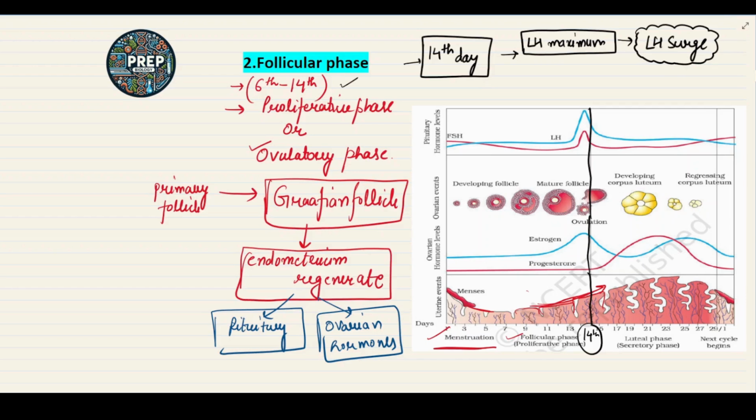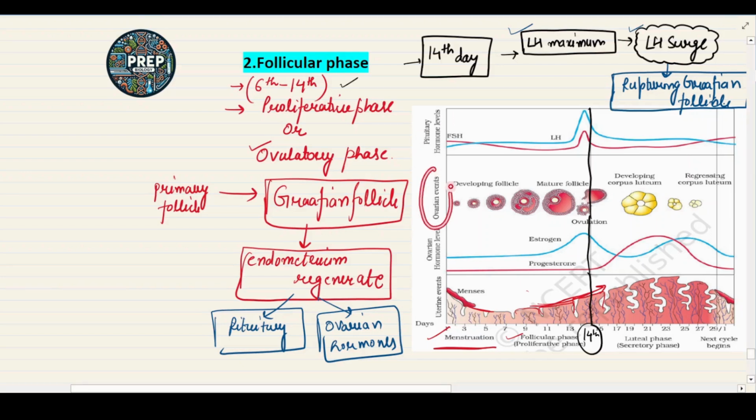When it happens, it induces the rupturing of the Graafian follicle. Okay, so what happens at the 14th day of the menstrual cycle, that is the midday of the menstrual cycle: LH reaches its maximum, that is called the LH surge, that induces the rupturing of the follicle.